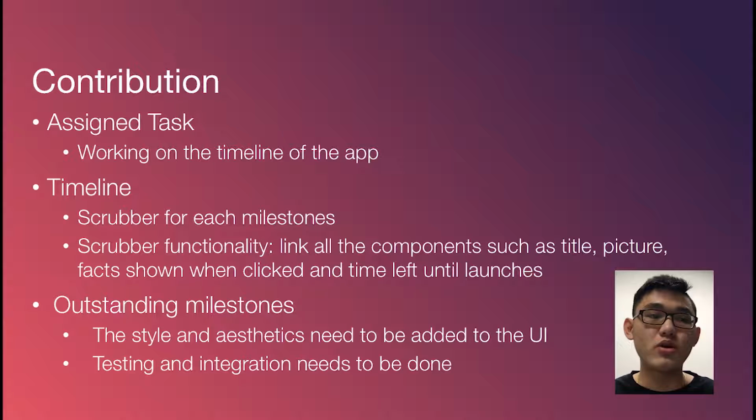Each point in the scrubber lists all the facts, title, and pictures of the milestone, and there's a button on the bottom of the page. If you click it, it will move you to the next page, and on that page it will show you the time left for the certain milestone to launch.